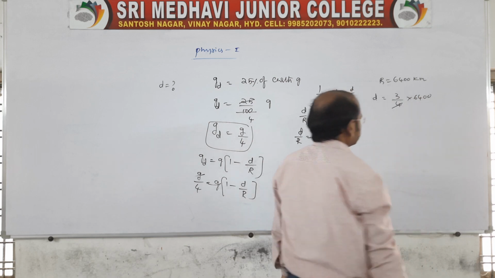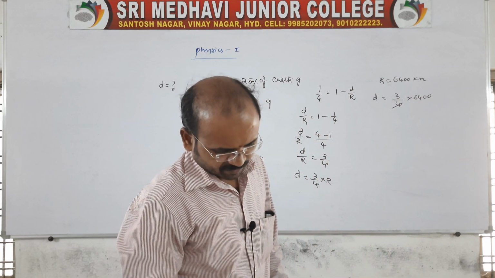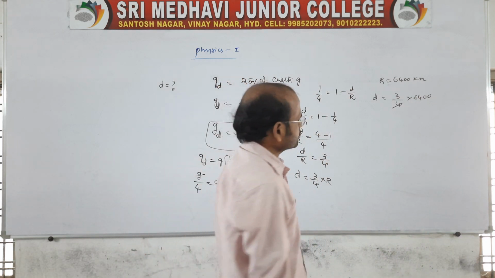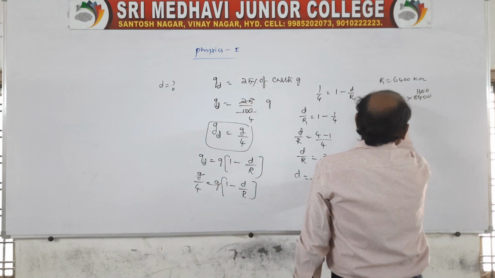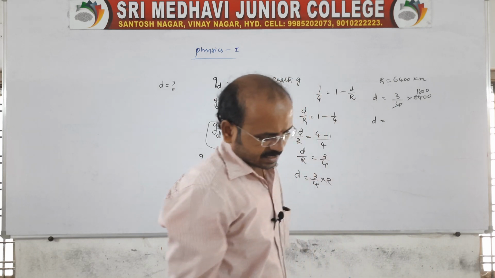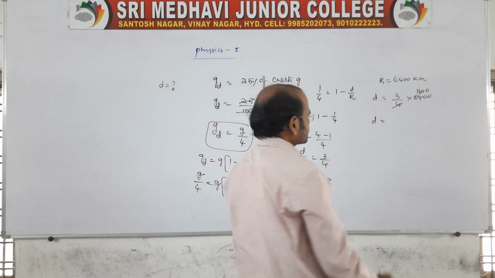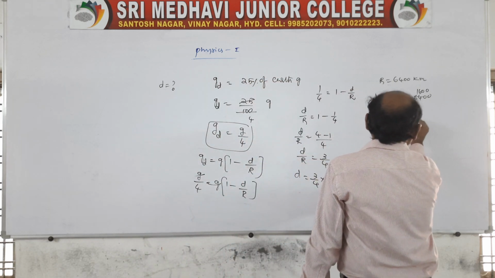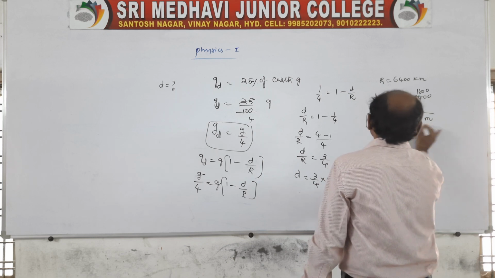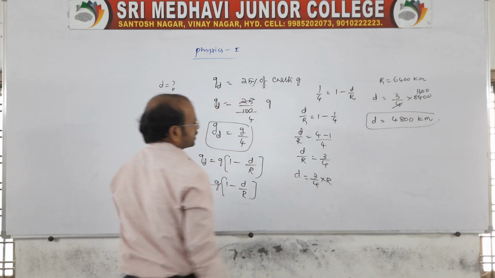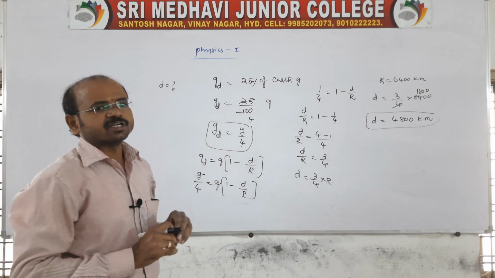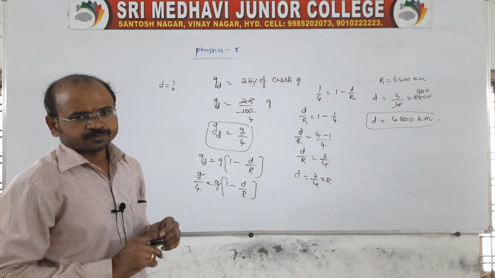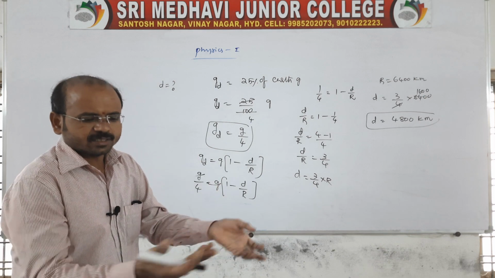There will be a cancellation. Therefore 4 ones are 4, 4 1600s. So d is equal to 16 into 3. Therefore it is 4,800 kilometers. That's what the g value becomes at 4,800 kilometers. At that depth, g becomes what? 25% is reduced. If it moves towards the center, it becomes 0.